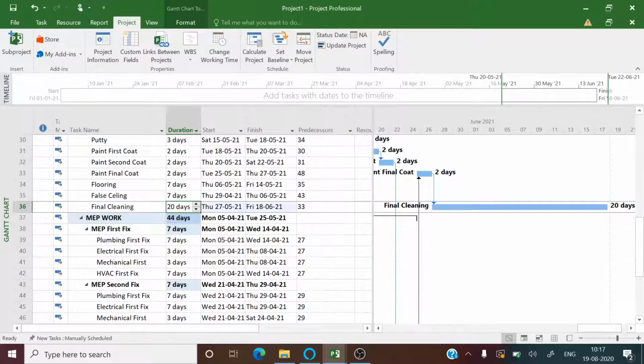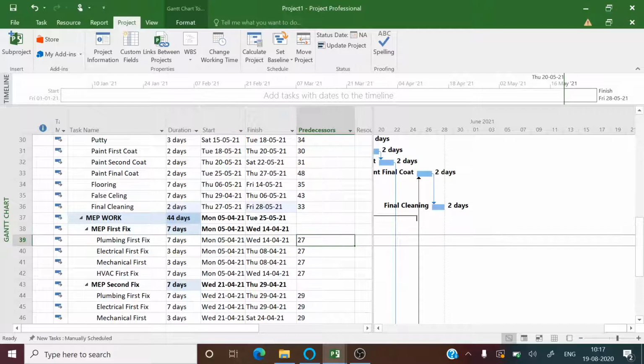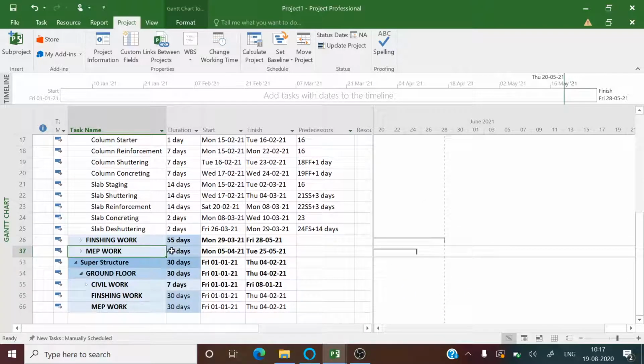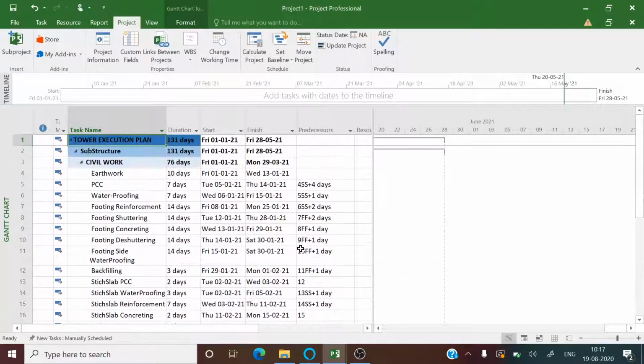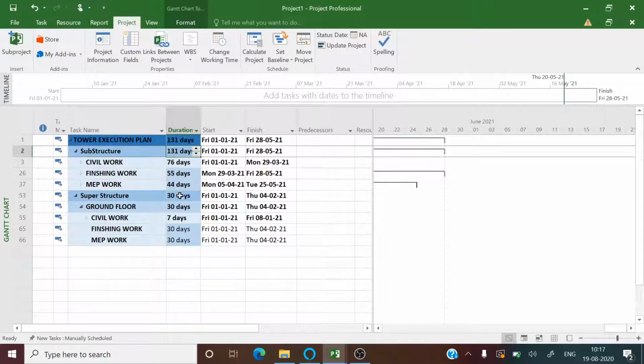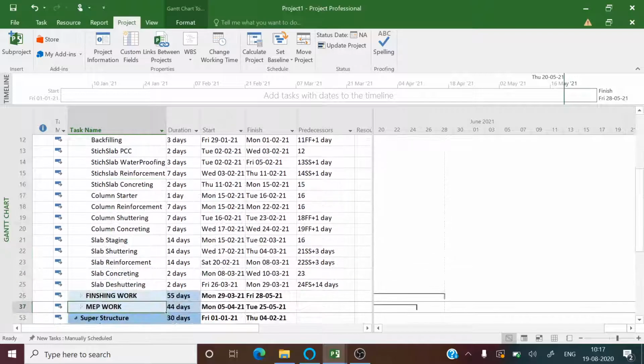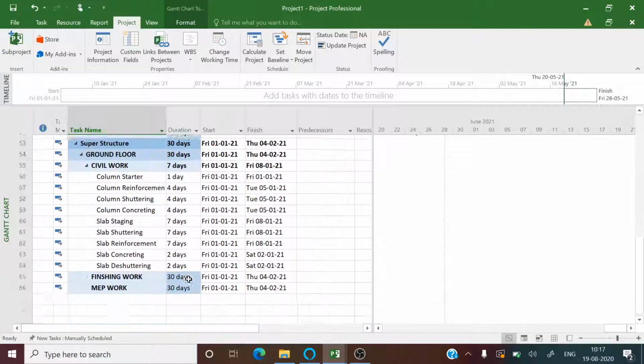So most of the activities we are providing finish to start relationship. Although to save time, we can have finish to finish or start to start relationship, but that will be a specific case when the schedule is not getting fixed in the provided timeline. Now let's also logically link the superstructure activity.